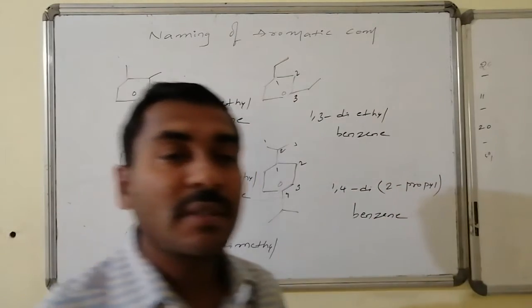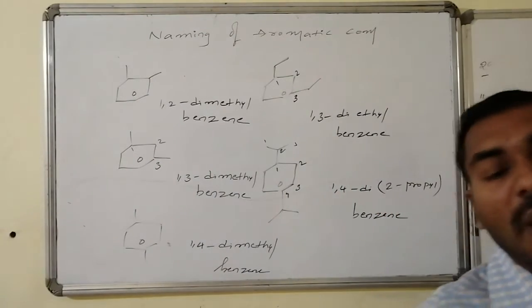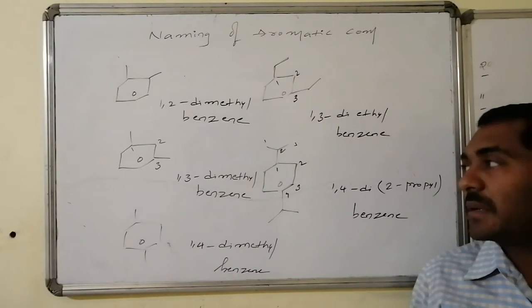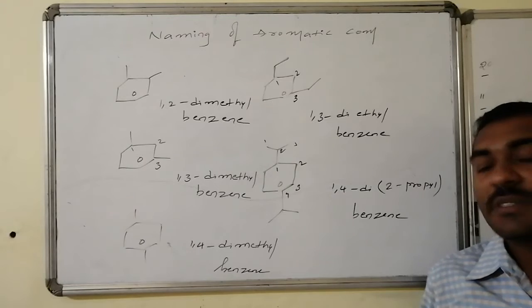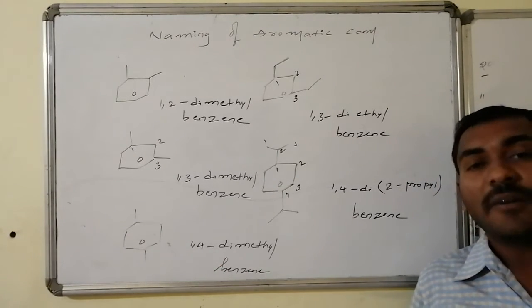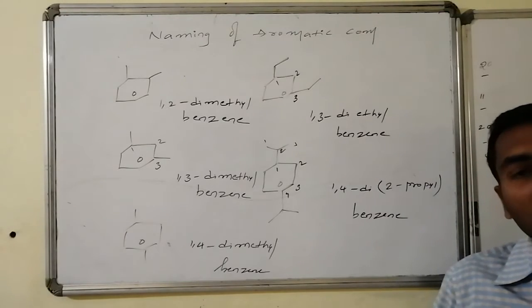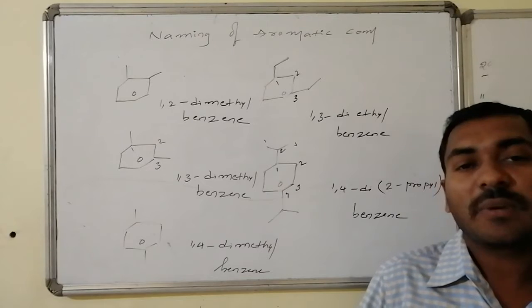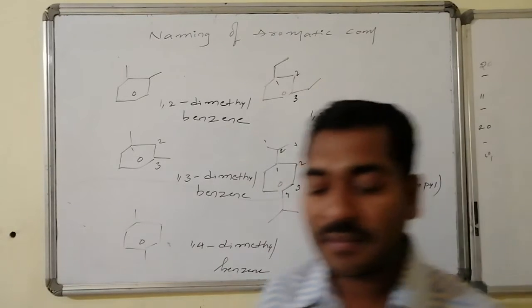These are the names present for the di substitutions of simple alkyl groups present over the benzene system, on behalf of their repetition with their corresponding positions. Position followed by repeated twice, hence di of the corresponding group followed by benzene. In that way, the IUPAC system of aromatic hydrocarbons follows.